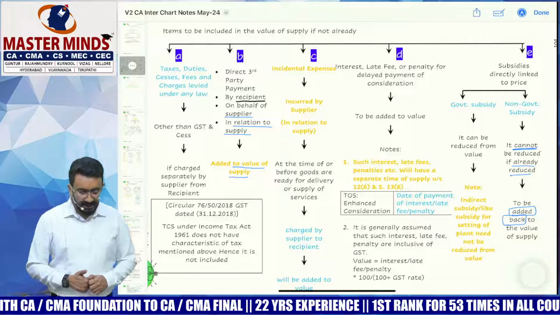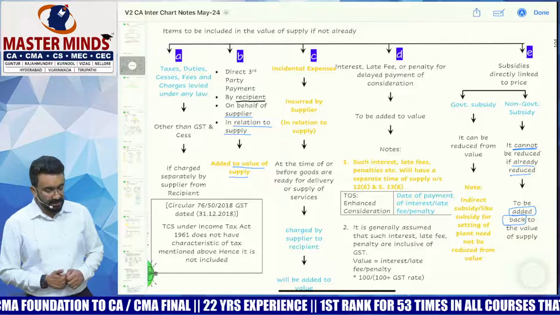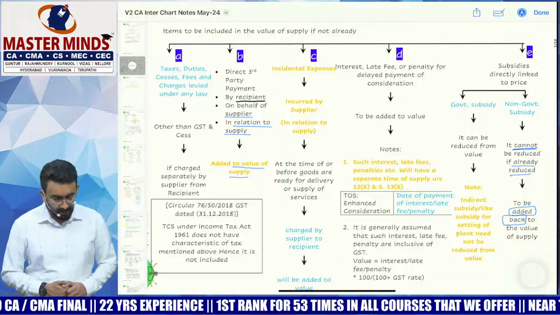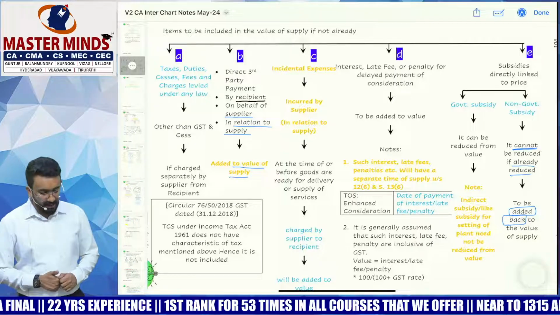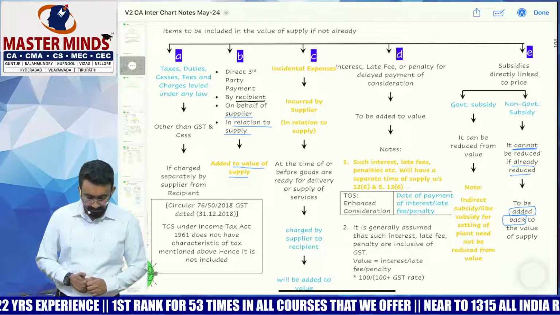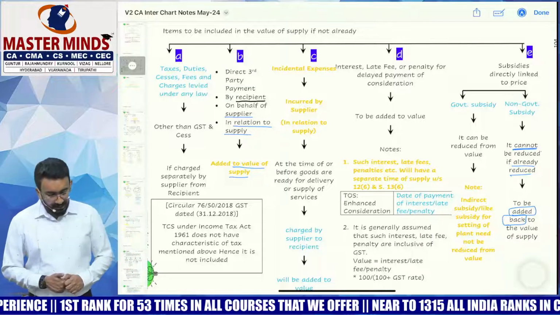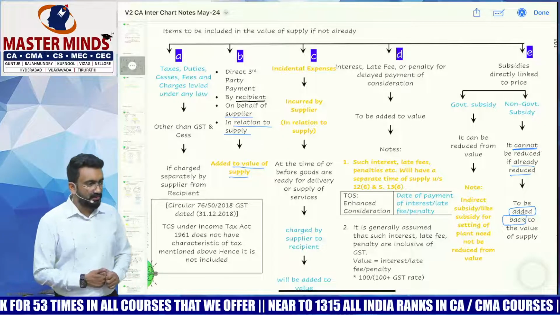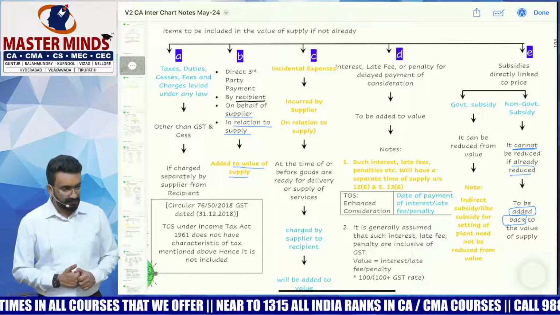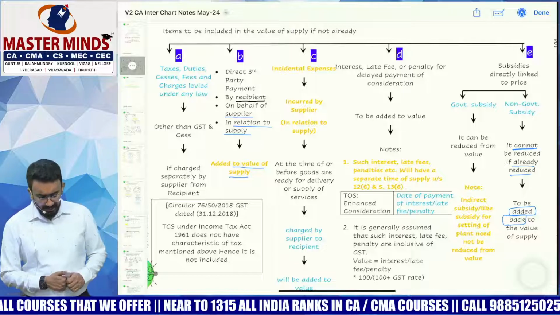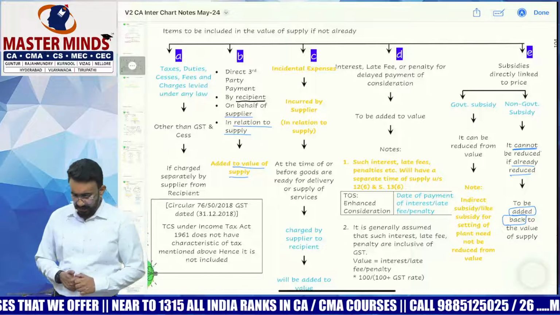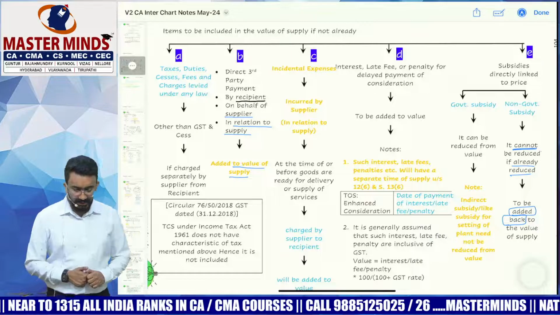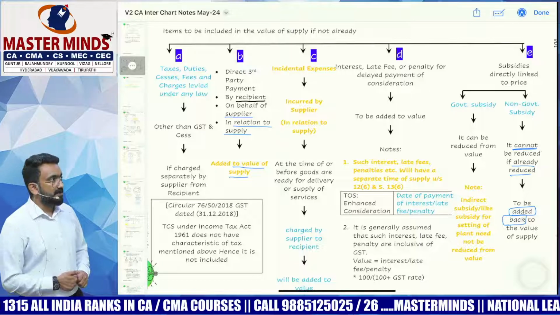Clause E says subsidy directly linked to the price. It could be a government subsidy or a non-government subsidy. If it is a government subsidy, it can be reduced from value. If it's a non-government subsidy, it cannot be reduced. If it's already reduced, it should be added back to the value of supply. Note, indirect subsidy, like subsidy for setting up a plant, need not be reduced from value. Then, there is one circular also. TCS under the Income Tax Act 1961 does not have the characteristics of the taxes mentioned above, hence it is not included. There is a point like that as well. We'll try to analyze this.